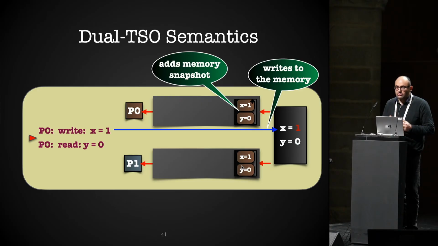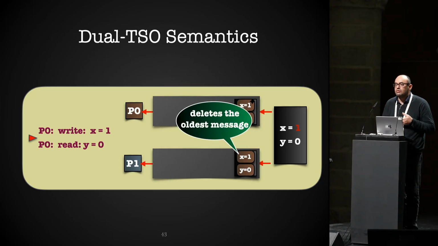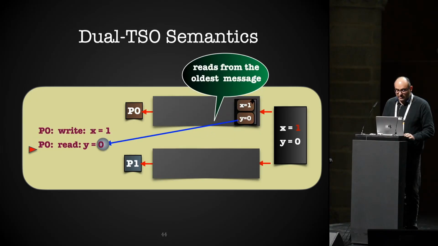Also, you see that we keep all the history of the memory, but some of it is not relevant at all. This process P1 does not need or see this memory snapshot. Therefore, we allow this memory snapshot to be deleted in a non-deterministic manner. And this will allow us to have this well quasi-order. For reads, we check first our own load buffer.